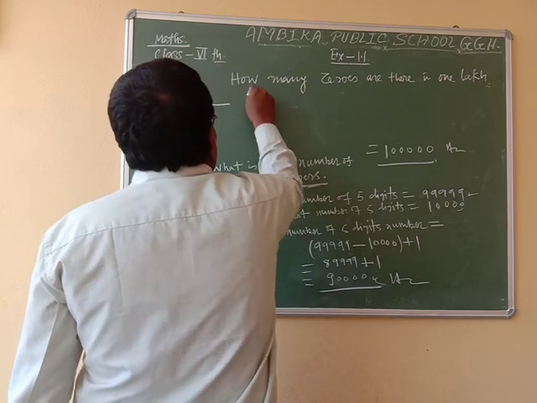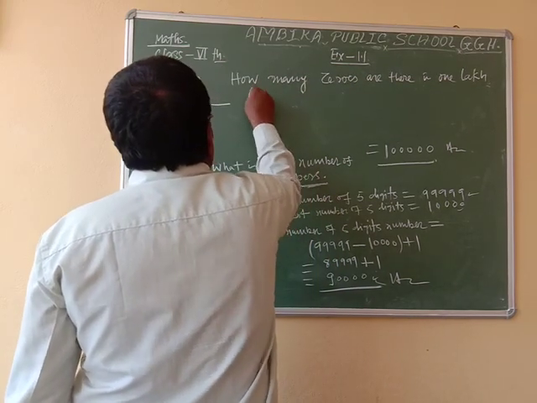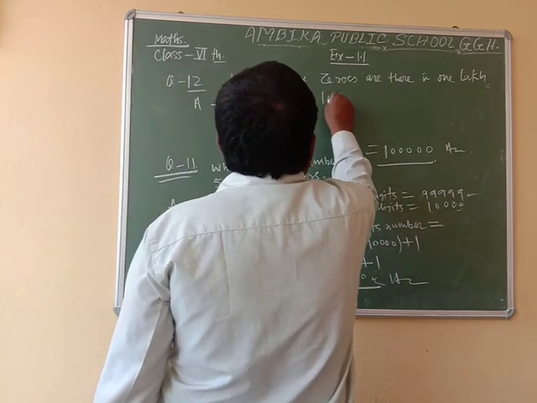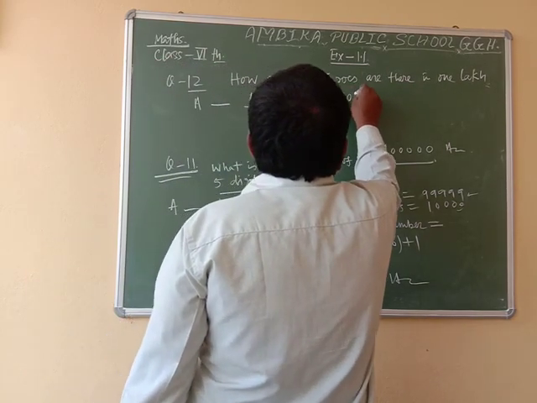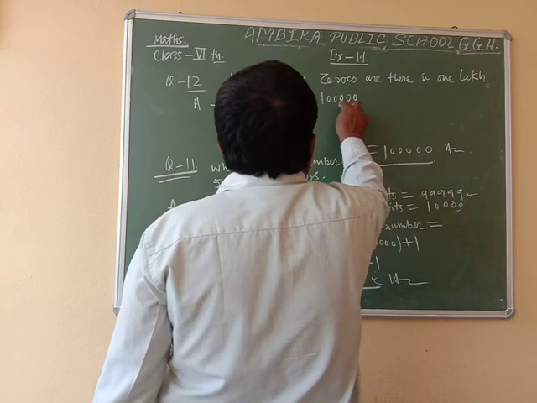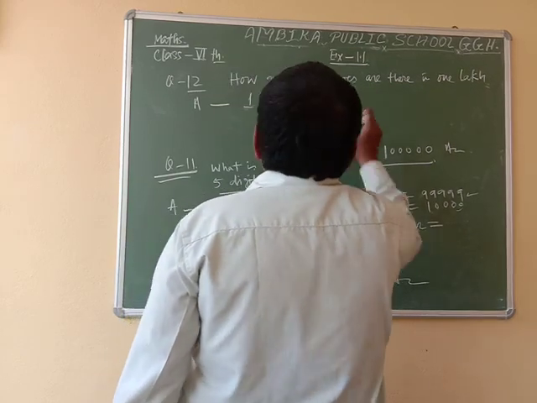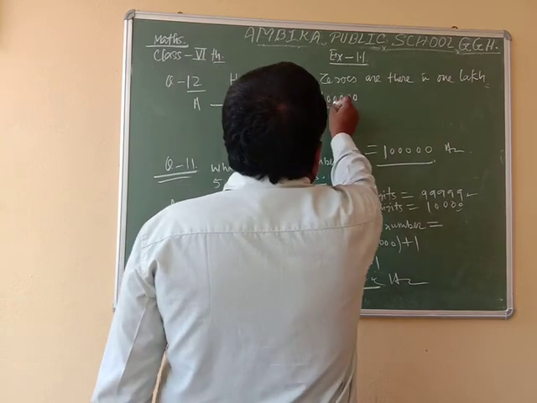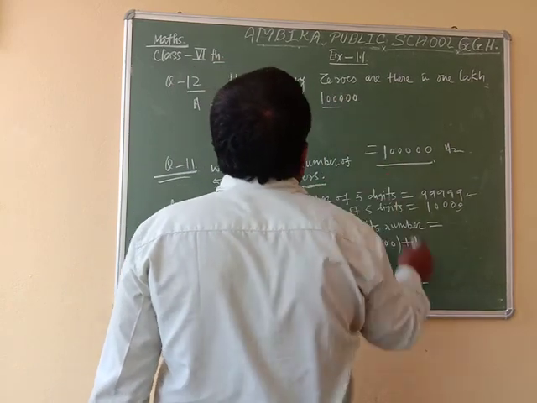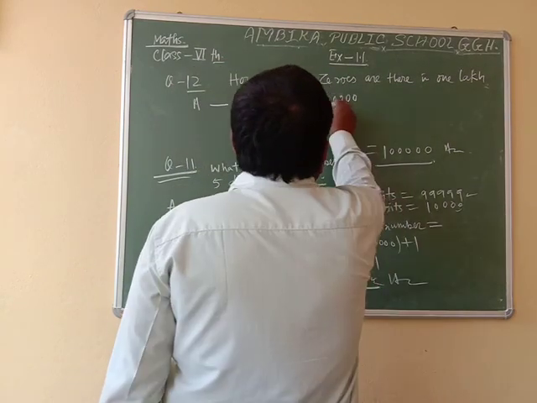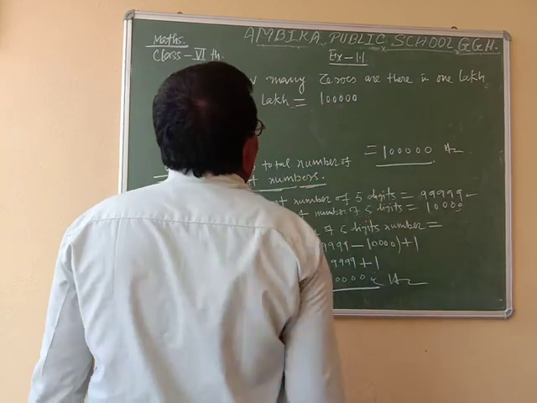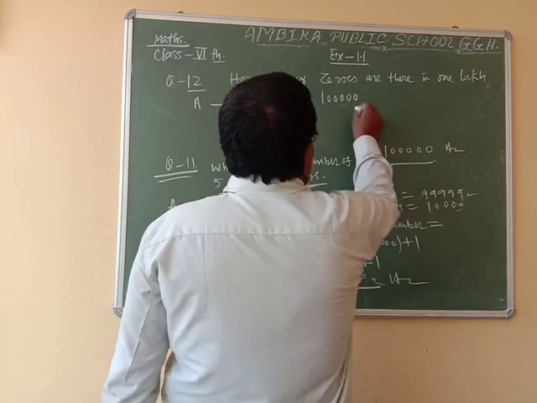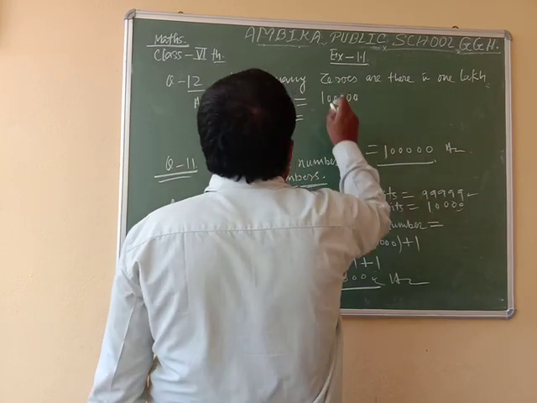For 1 lakh we can write 1 and 5 zeros, 100000, and we count the number of zeros: 1, 2, 3, 4, 5.